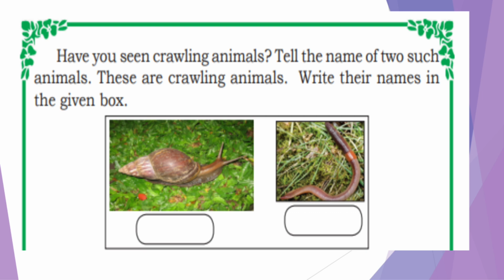Which one is first? First one is snail. S-N-A-I-L, snail. What about the second? It is earthworm. E-A-R-T-H-W-O-R-M, earthworm. It is also called farmer's friend.